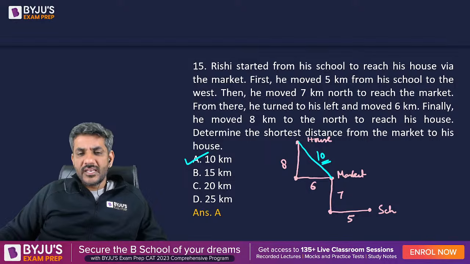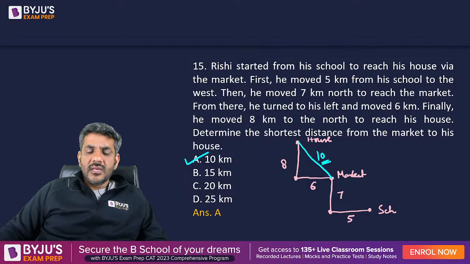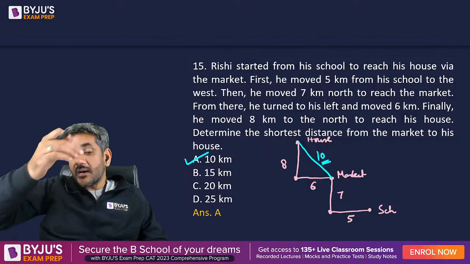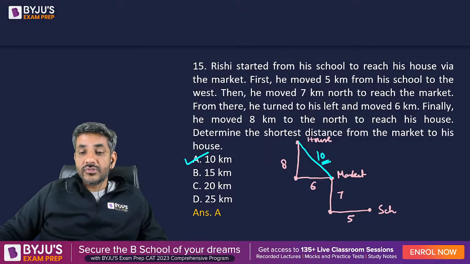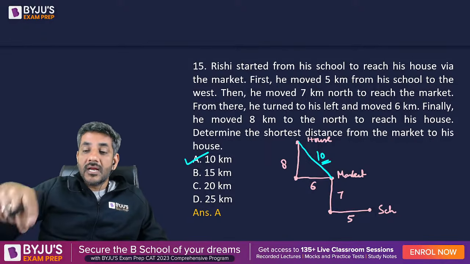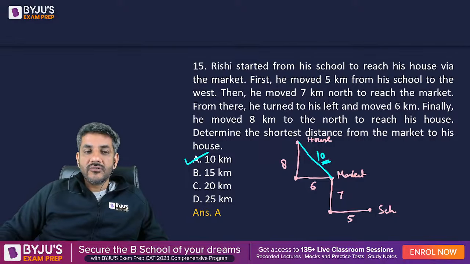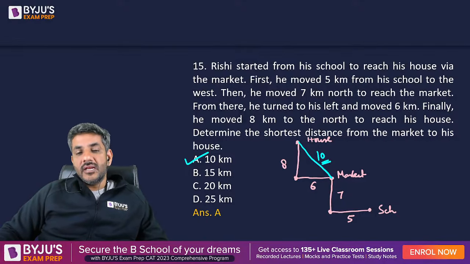Simple question. Once again everyone got it correct, right? There might be a mistake some people might have made. हो सकता है आप स्कूल से सीधा वहां तक का देख रहे हो, हाउस तक का, but question is asking from market to the house. तो market से house अगर देखो, so that is 10 only, right? ऊपर वाला ही Pythagoras theorem लगेगा.